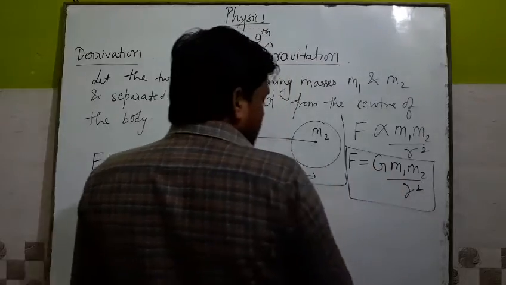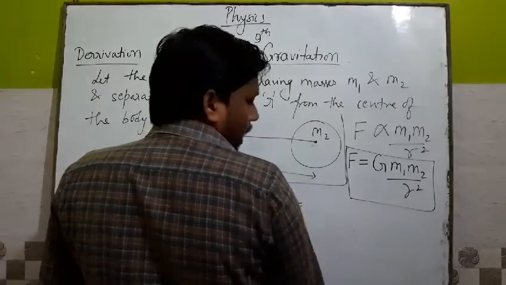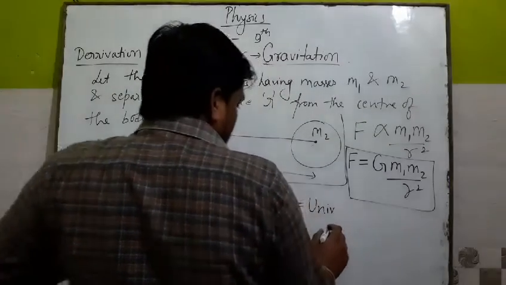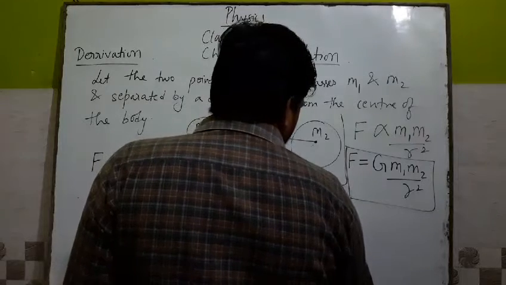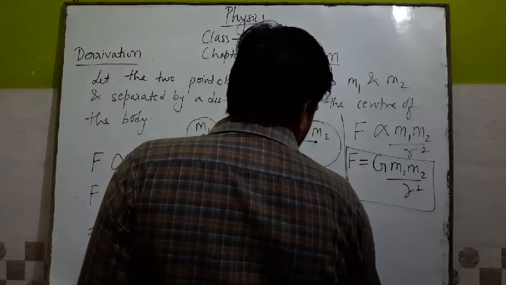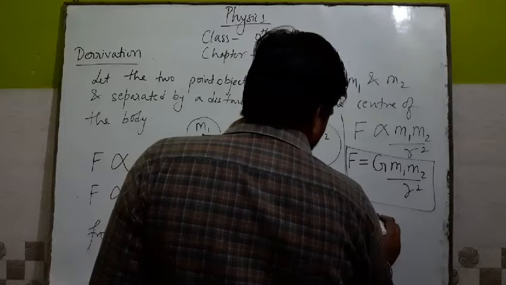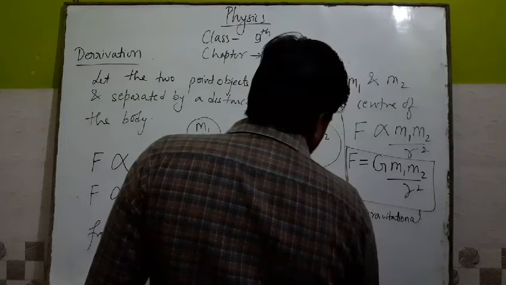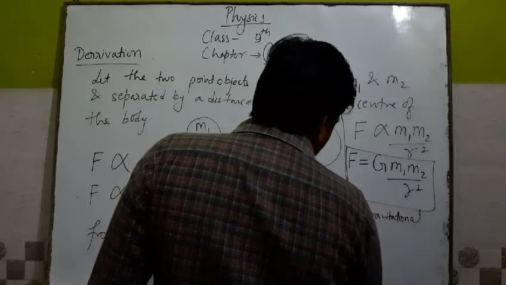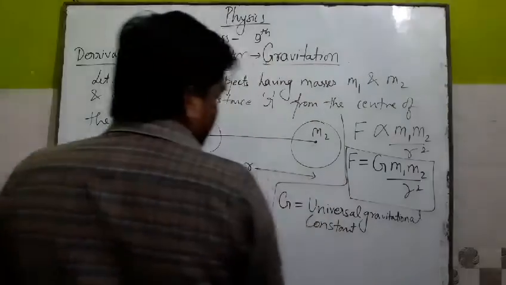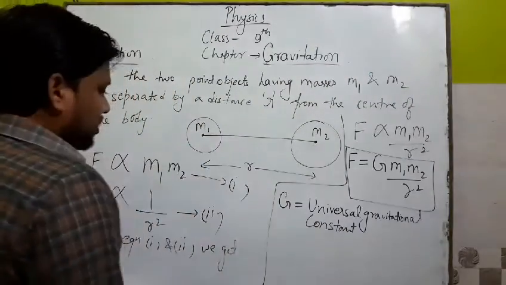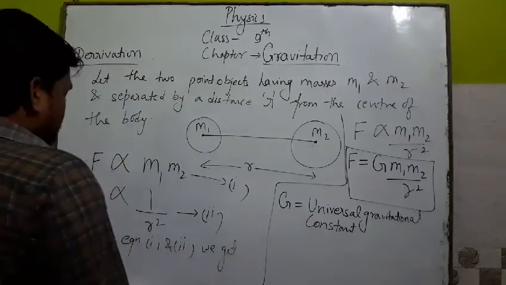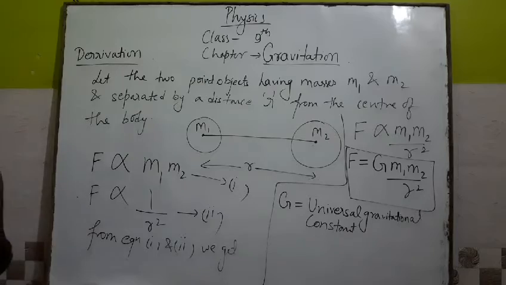But here, what is capital G? Capital G is known as the universal gravitational constant, or simply gravitational constant, or we can say proportionality constant.